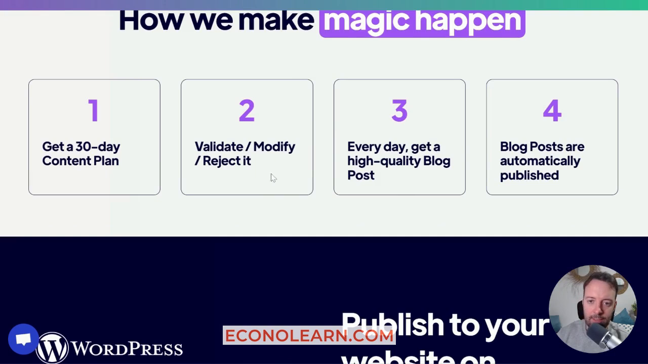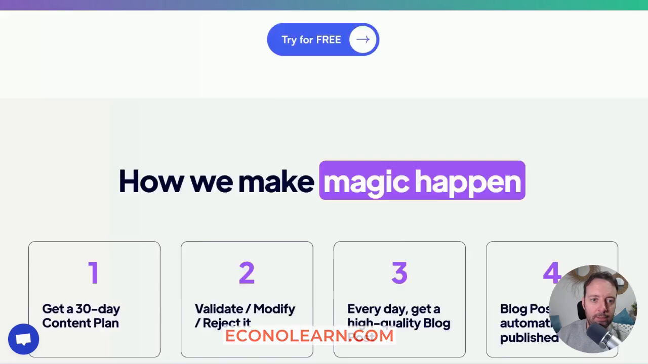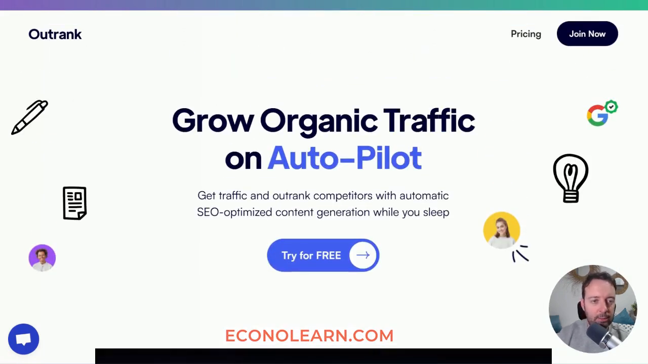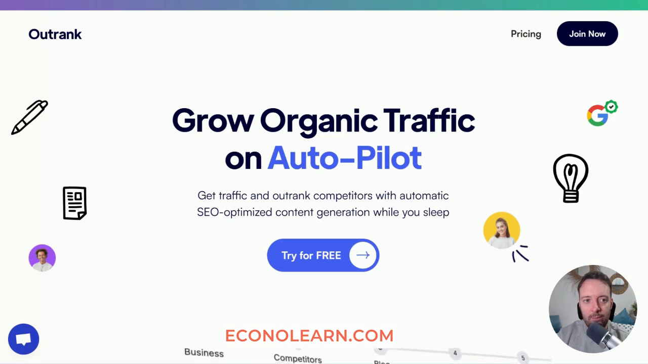It'll scrape your website, so it's probably better to do something like this when you already have content, right? It checks to see if you've already published something, and then every day you get a high quality blog post, and they're automatically published, right? So this one is very good too. The quality is really good. The keywords are pretty good too. So you can just grow organic traffic on autopilot.